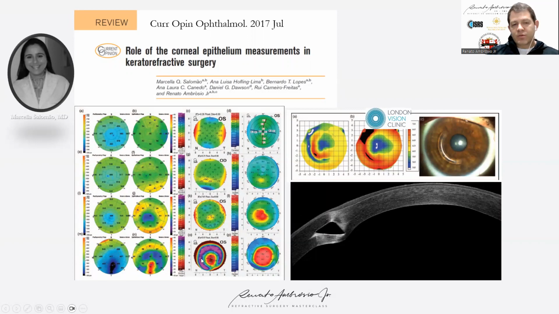But not only for the diagnosis of the pre-op, but the post-op. This patient was analyzed by Professor Reinstein at London Vision Clinic, and this patient had a thickening of the epithelium, nicely seen on the OCT. It's a true non-contact, non-touch biopsy. It's an optical biopsy of the cornea. You see the corneal ring segment, and a few months after the procedure, the patient is getting better, and this is epithelial modulation, thinning and thickening.